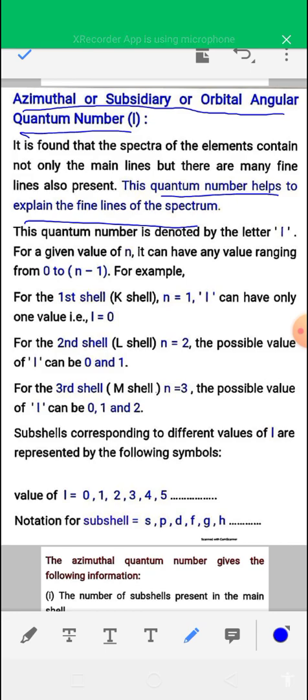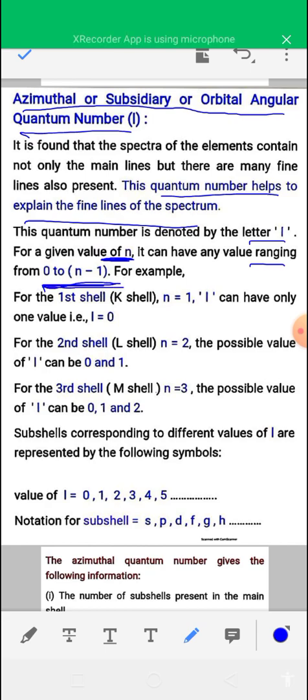For any value of the principal quantum number small n, the value of the azimuthal quantum number ranges from 0 to n minus 1.